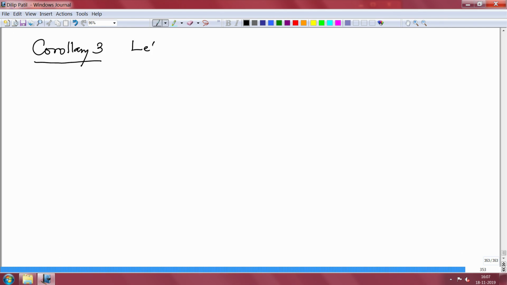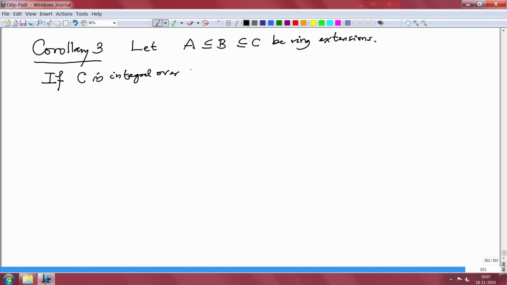We have ring extensions like this, A contained in B and B contained in C. If C is integral over B, so when do I say an extension is integral? That means every element of C is integral over B.